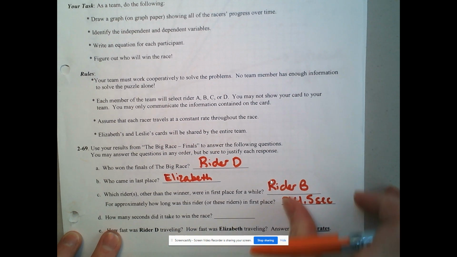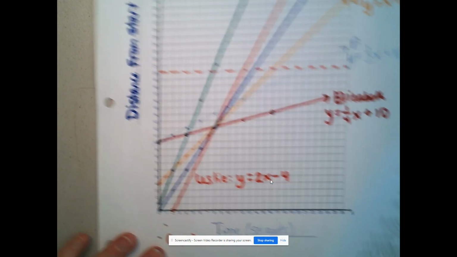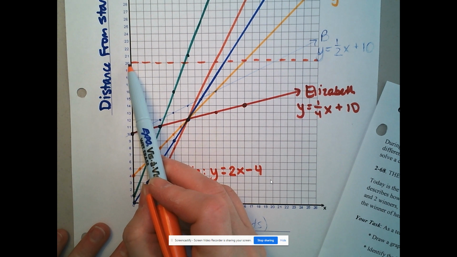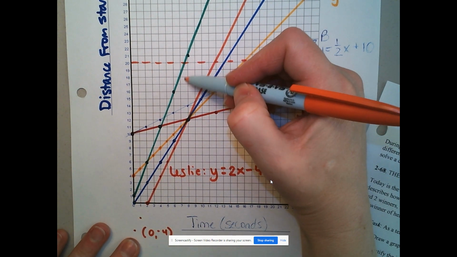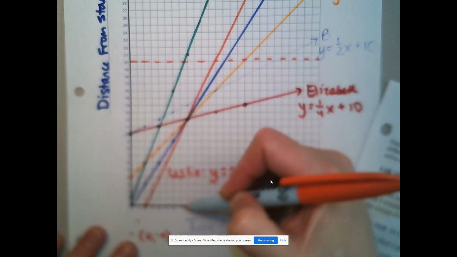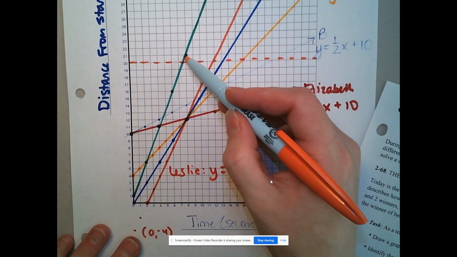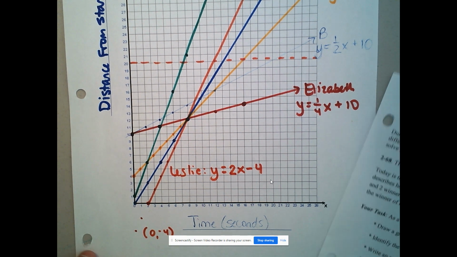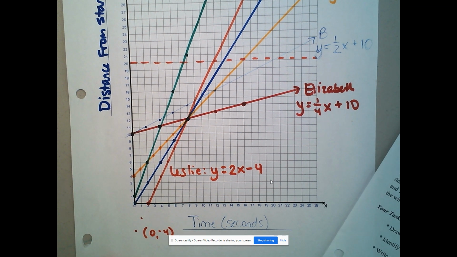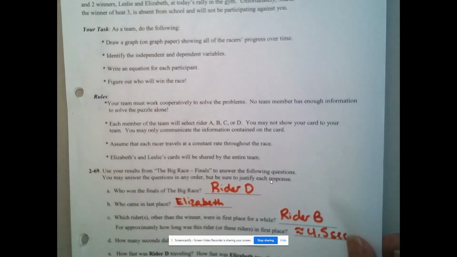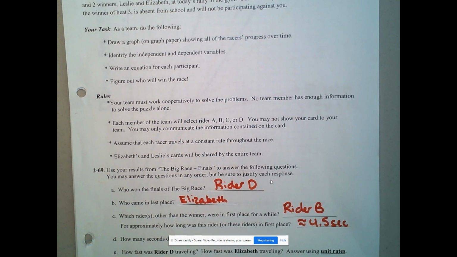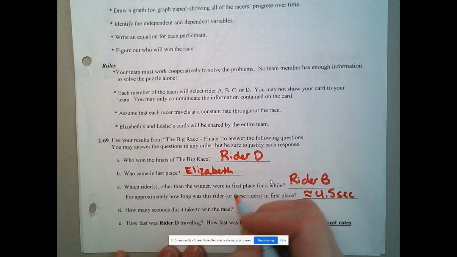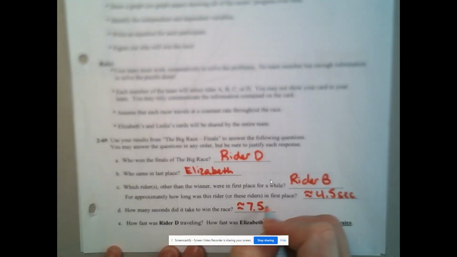How many seconds did it take to win the race? So we would want to look at rider D, and we would want to look at how long it took them to get to 20 meters. And it looks like it's about 7.5 maybe for the green one. I'm not sure. I'm going to say my graph looks like it's about 7.5 seconds. However, that conflicts with my other one. How many seconds did it take to win the race? So I'm going to double check that one after the video. For now, I'm going to say that my graph says it took about 7.5 seconds.